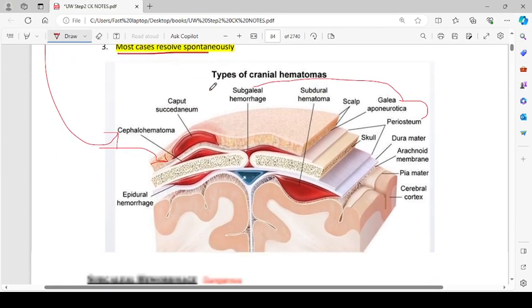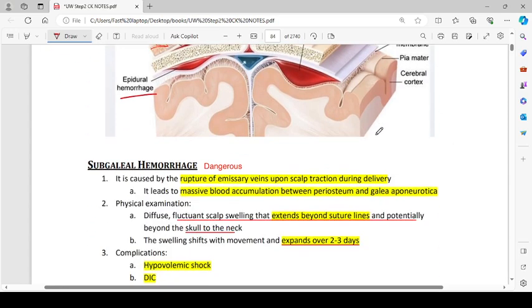Most cases resolve spontaneously. So the types of cranial hematoma, number one is caput succedaneum. Then we have cephalohematoma, which we are going to discuss right now. Then we have epidural hematoma caused by the middle meningeal artery rupture. There can be subdural hematoma caused by the rupture of the bridging veins. And subarachnoid hematoma is not mentioned here. And this is scalp. If the bleeding is within the scalp, it is called caput succedaneum. If it is below the scalp, like below the galea aponeurosis, then it is called cephalohematoma. And then we have the periosteum and a lot of other things which are not concerned right now.